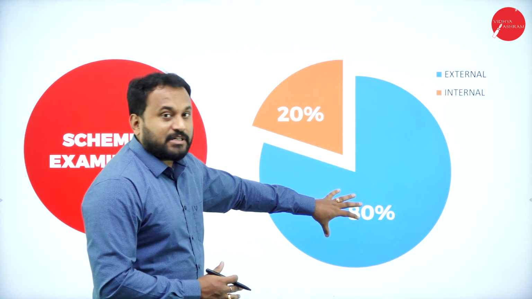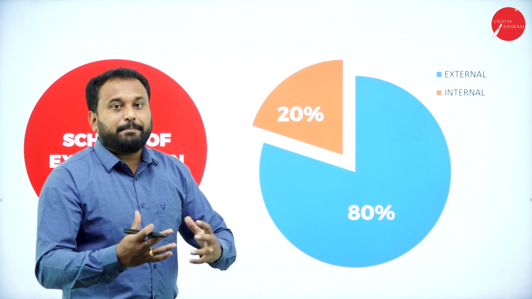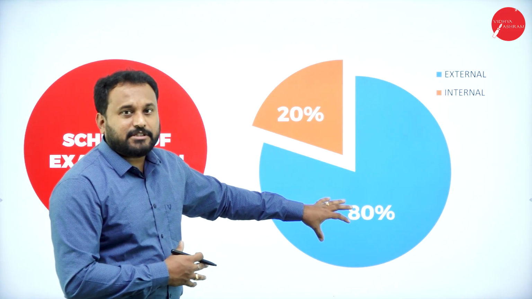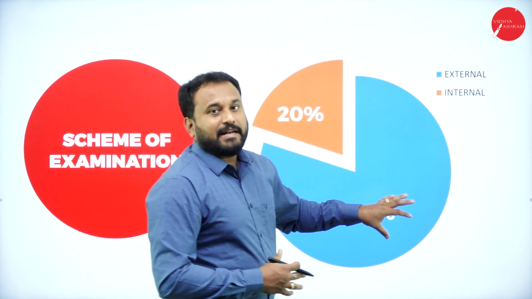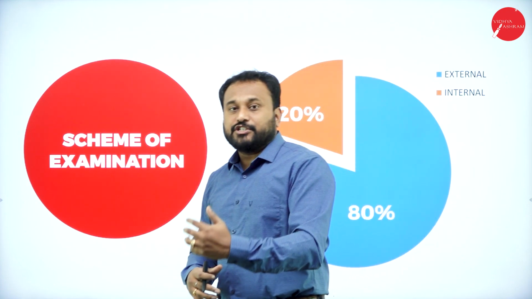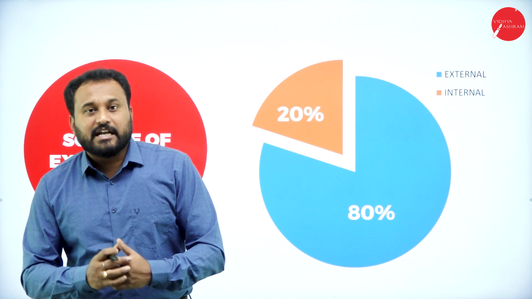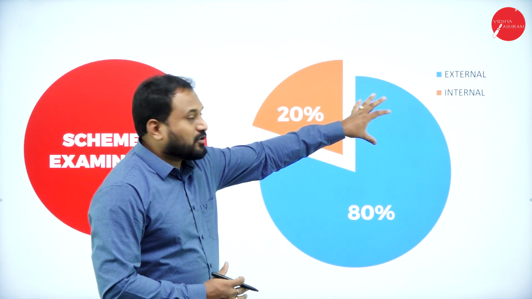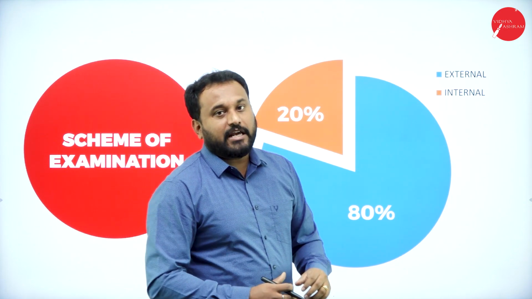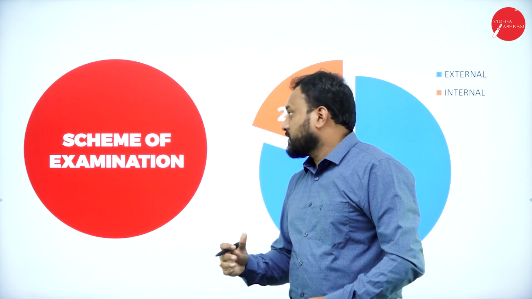And the 80% is what we're going to prepare you for. You don't need to worry much about it because we will complete your syllabus within 2 months, then go for revisions, then live classes and so on. So the external is for 80 marks and the internal is for 20 marks.